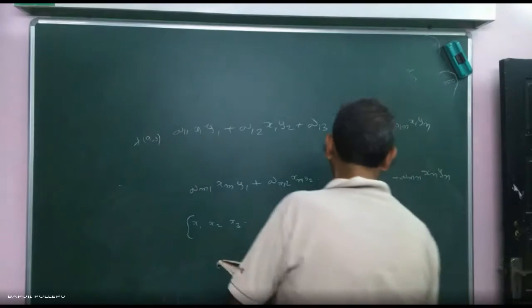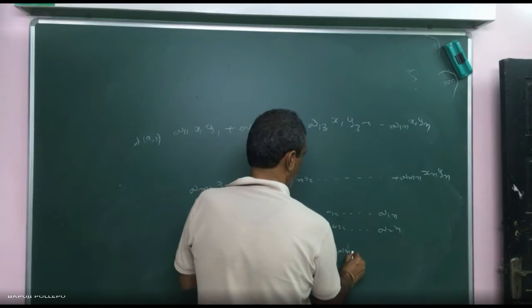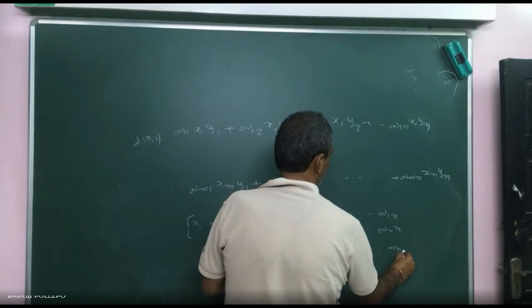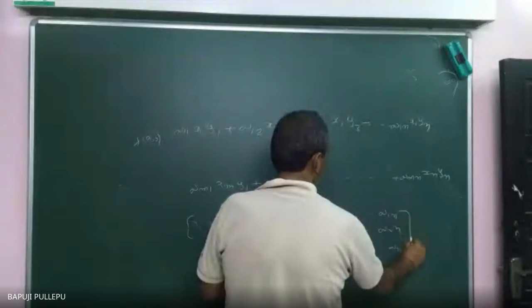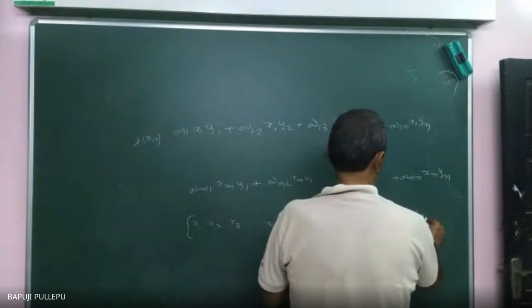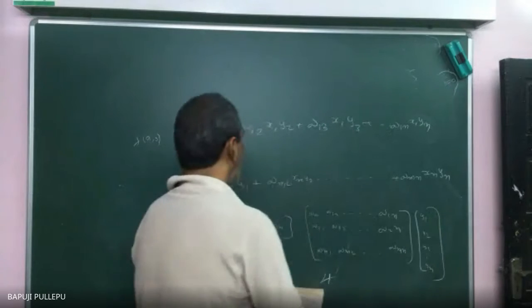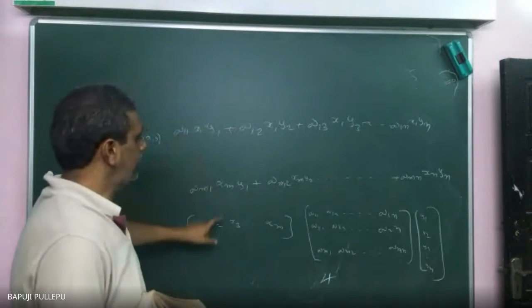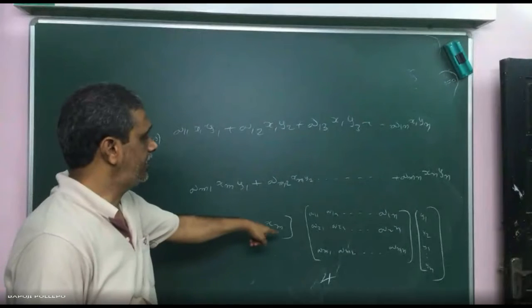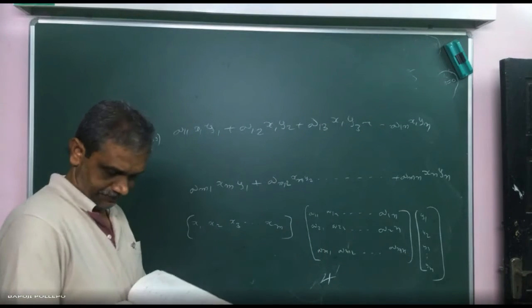Now you will get like this: a11, and so on, up to amn. Then this is what we will have: y1, y2, y3, and so on, yn. So if a bilinear form is given, I can change it into this. One you can write as a row matrix, one as a column matrix. Correct?